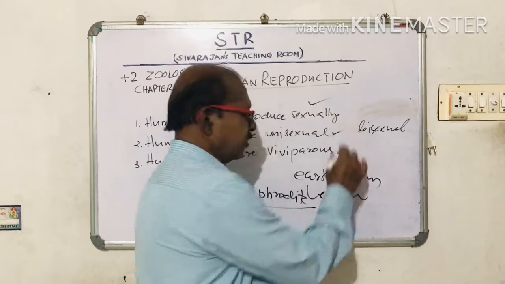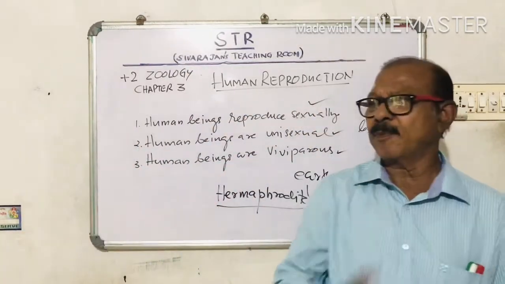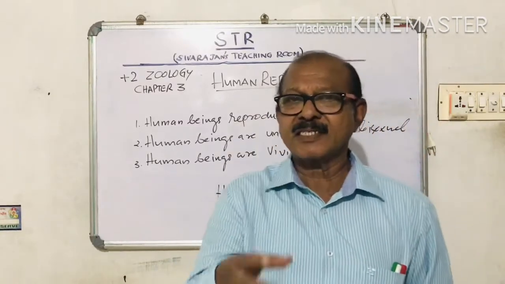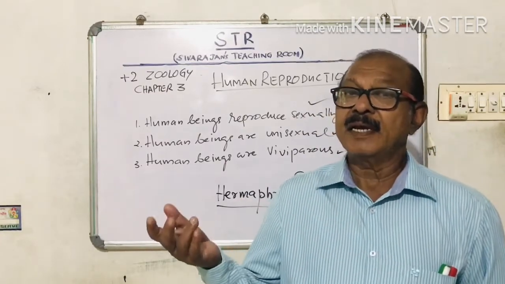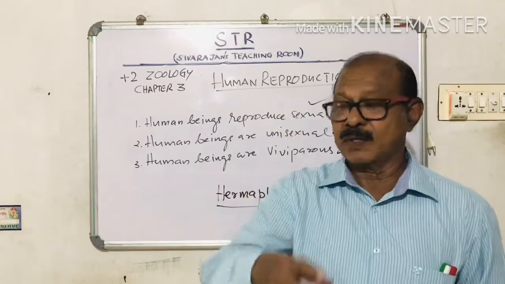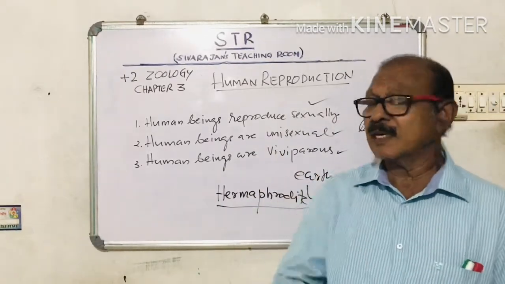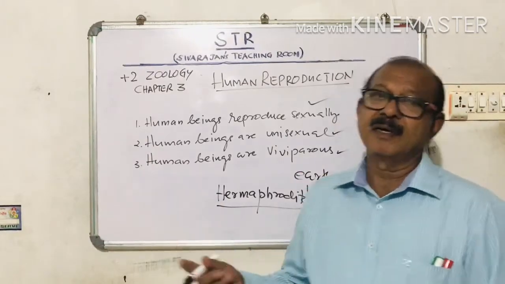Then again, the third thing is human beings are viviparous. So what is viviparous? There are two types of sexual reproduction. In certain organisms, the organism lays eggs, and in some other organisms, they give birth to young ones. Those organisms which give birth to young ones are called viviparous. So human beings are viviparous.